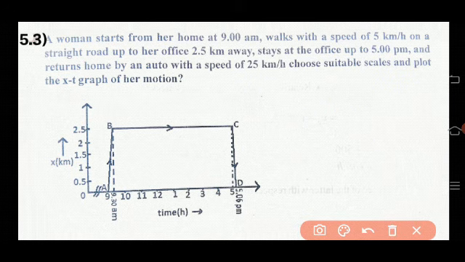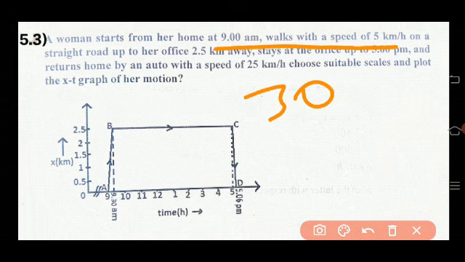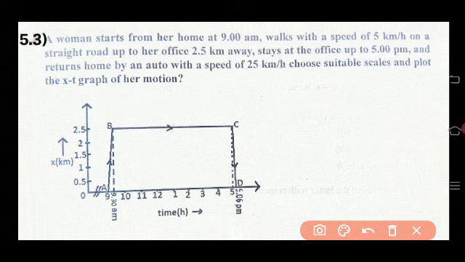To reach the office, she takes 30 minutes. When she starts her journey at 9 o'clock, she will reach the office at 9:30. Clear?